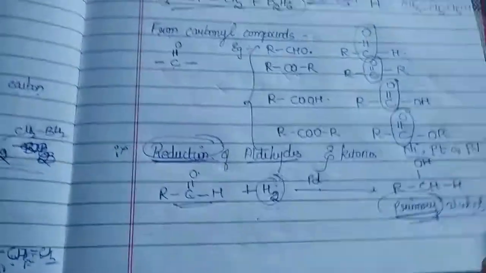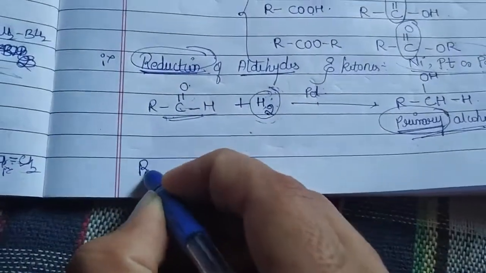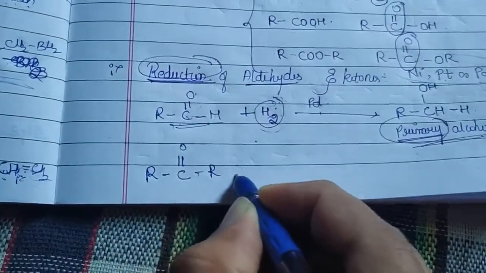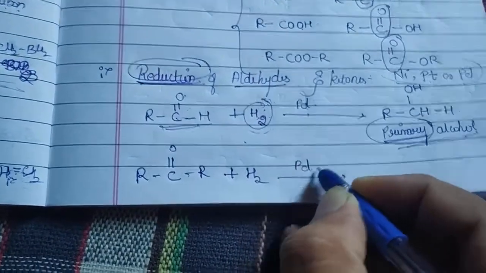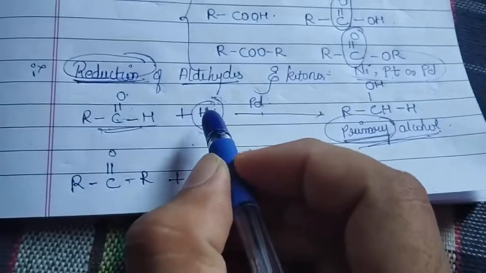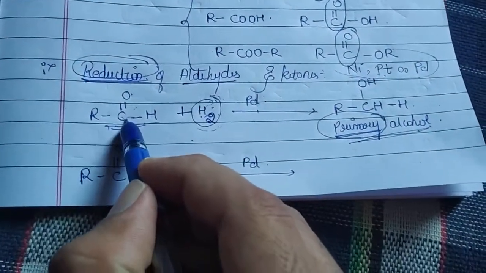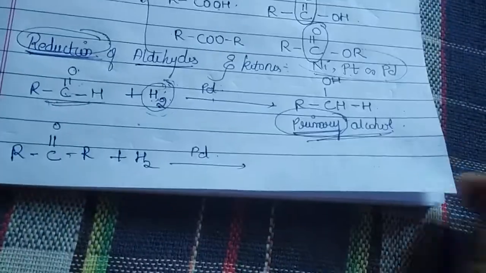So similarly, if I am taking my ketone, what would be happening? For example, R, C, double bond O and an R plus hydrogen in the presence of palladium catalyst. Let us check. Whatever hydrogen was taken, one hydrogen has attacked your carbonyl carbon, another hydrogen has attacked your oxygen. The same thing I am going to write over here.